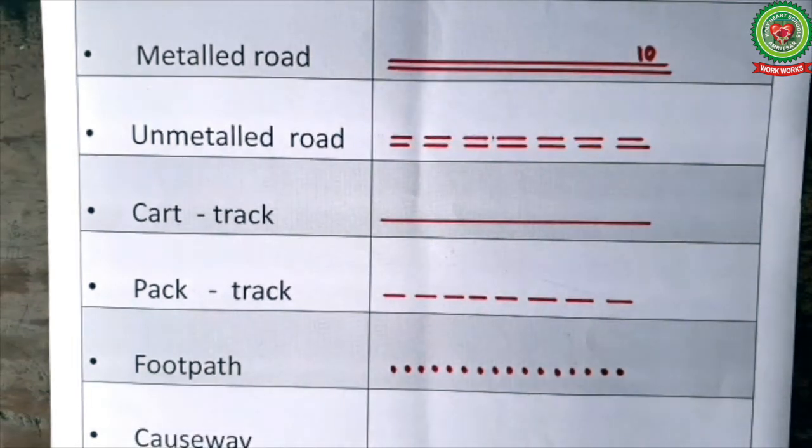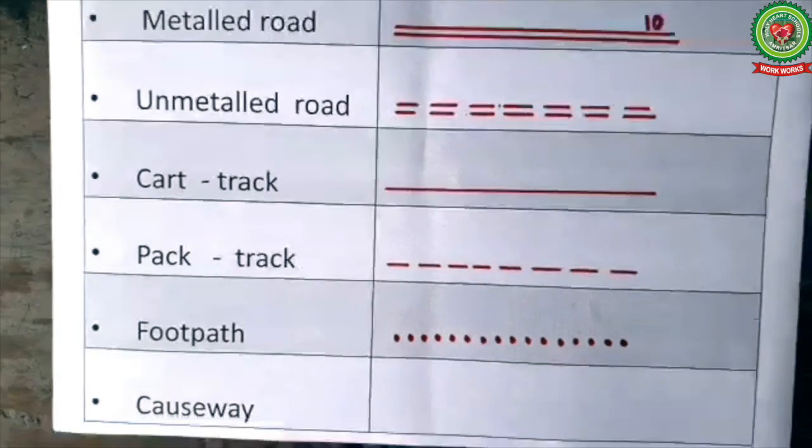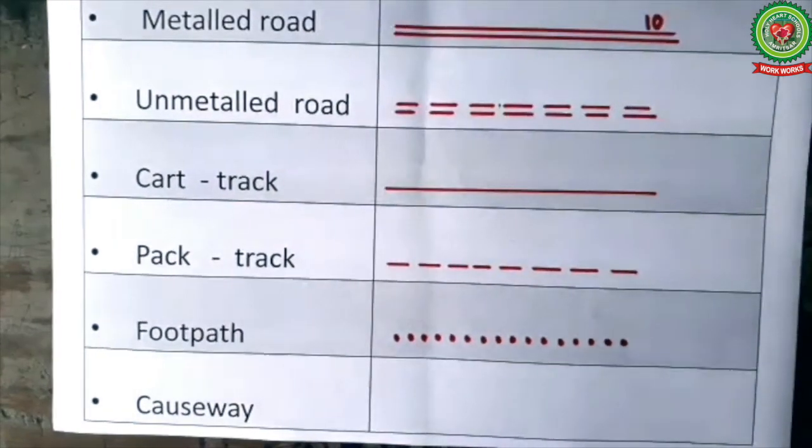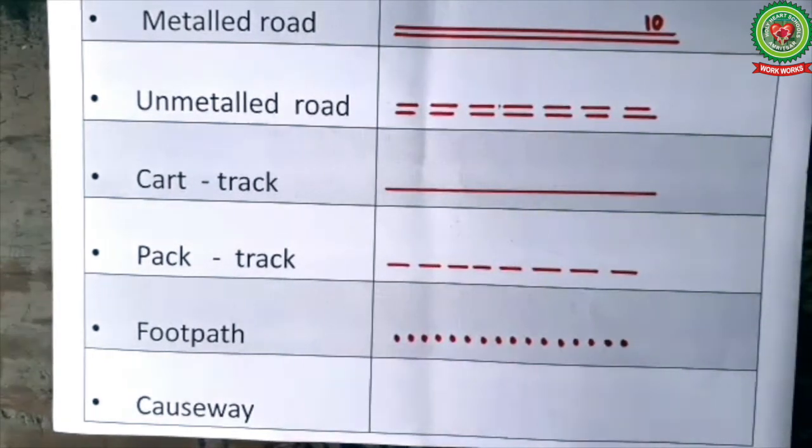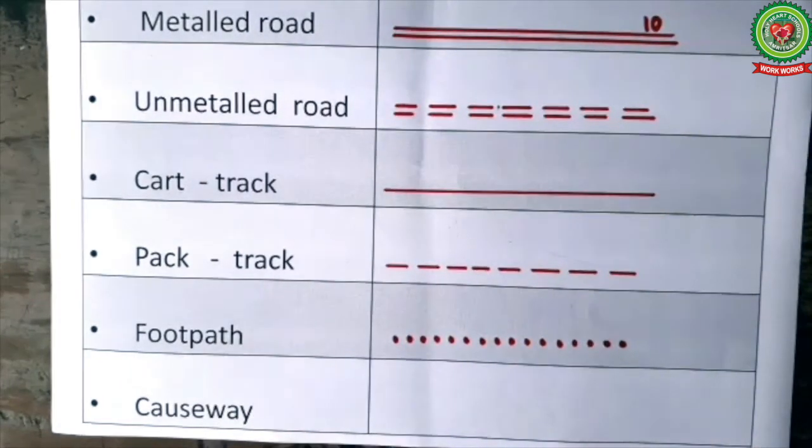Next symbol is causeway. Causeway is a raised platform across a stream. So for drawing the symbol of a causeway, first we'll draw a stream in black color. Why we are taking black color here?